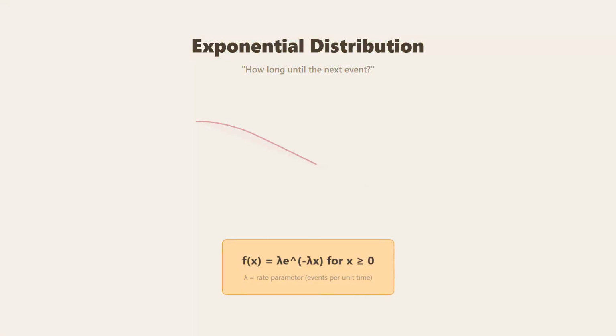The exponential distribution answers one key question: how long until the next event? The formula uses lambda e to the negative lambda x, where lambda is the rate parameter, representing events per unit time. Watch this decay curve. It starts high and drops off exponentially.